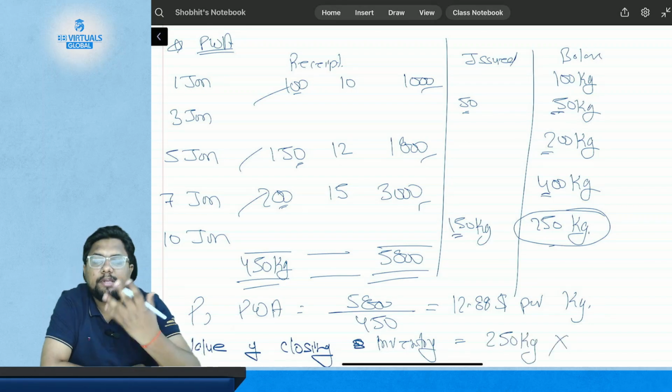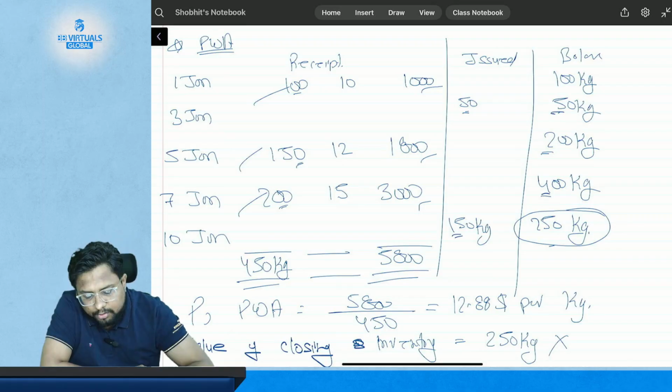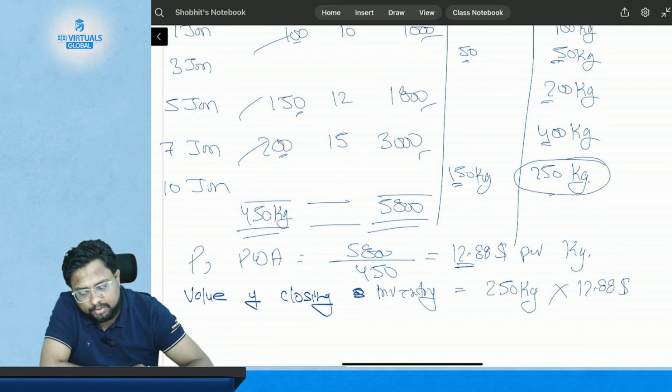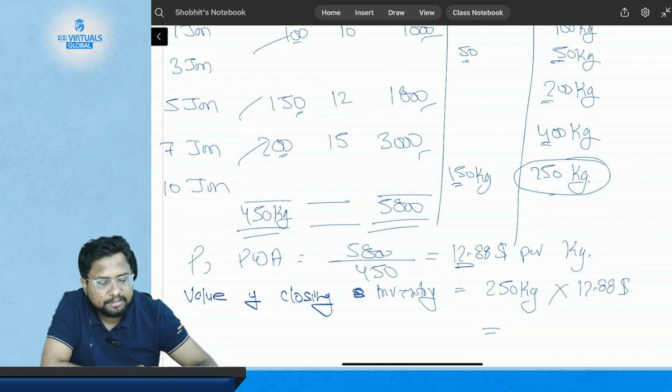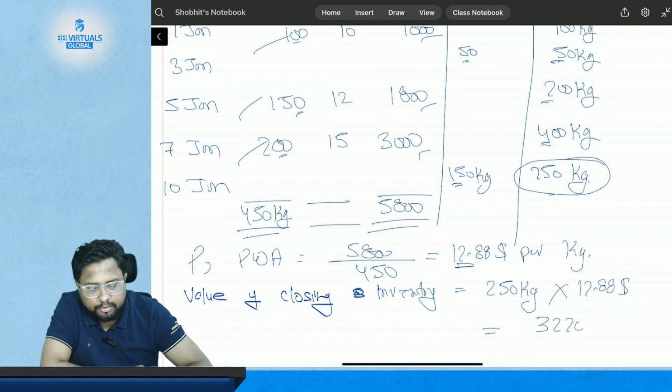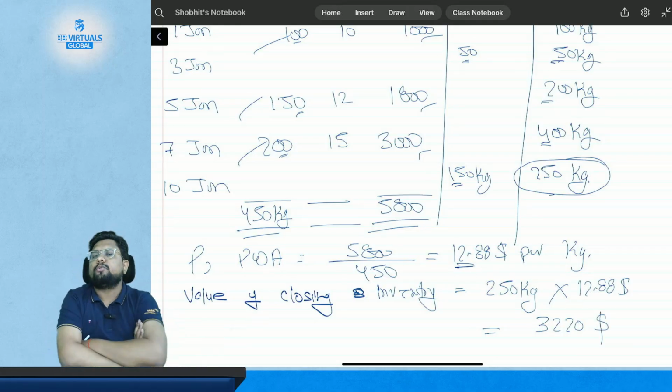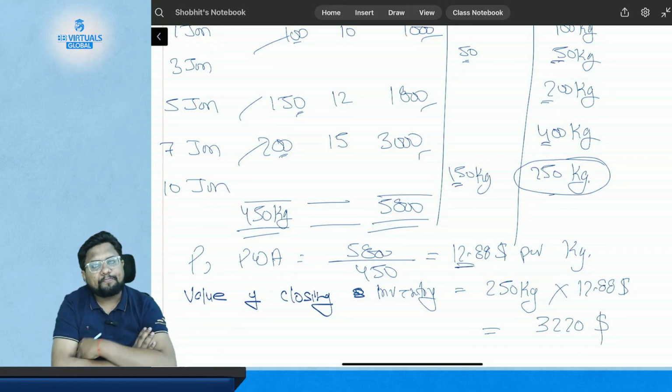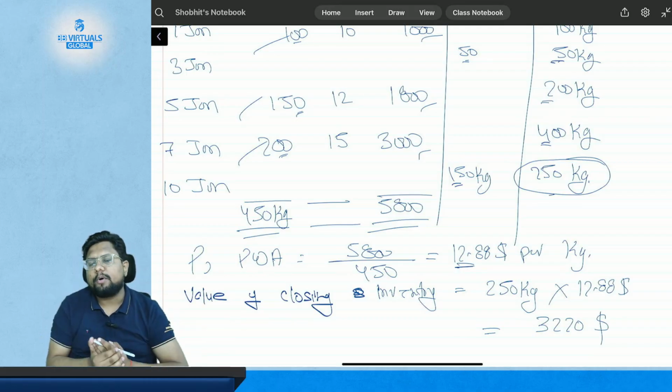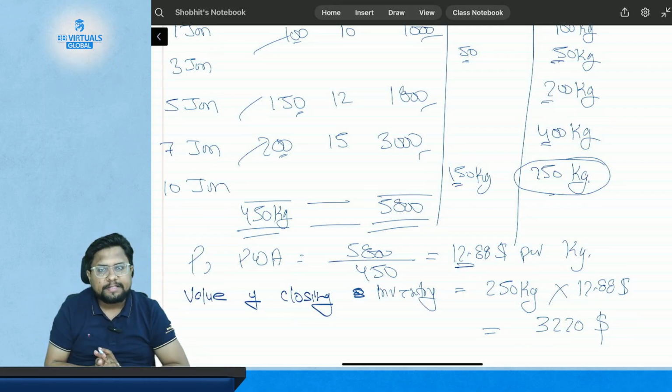And what is the average PWA? This is $12.88. So the value is 250 kgs multiplied by $12.88, which is $3,220. Simple. So this is all about the periodic weighted average pricing method.